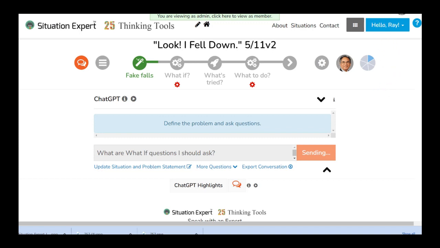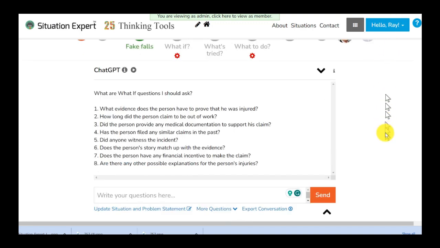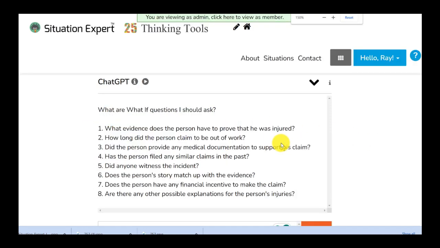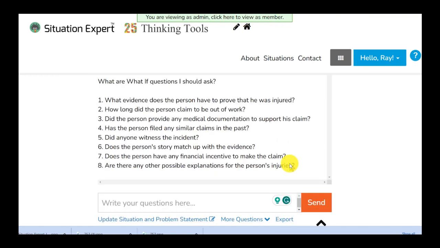ChatGPT is working right now. Few seconds. Now, ChatGPT gave us an answer in here. What evidence does the person have to prove that he was injured? How long does the person claim to work out? Has the person filed any similar claim? So these are very interesting what-if questions, right?